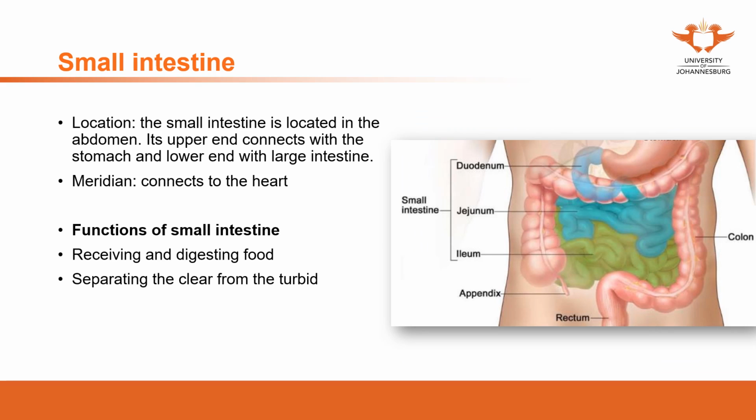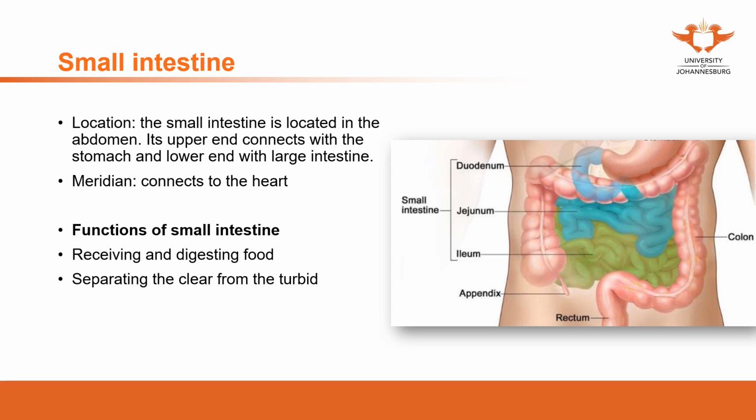The small intestine is located in the abdomen. It connects with the stomach and the large intestine. Its meridian connects with the heart. The main functions of the small intestine are receiving and digesting food, as well as separating the clear from the turbid. The first function, receiving and digesting food, is actually the next step after the stomach.